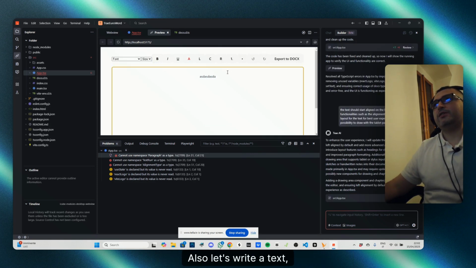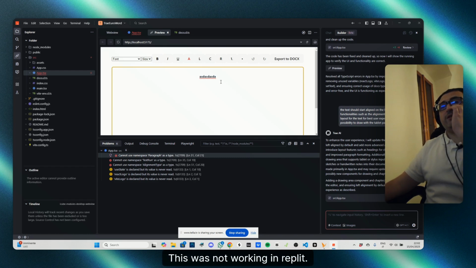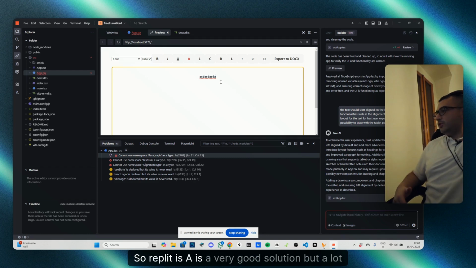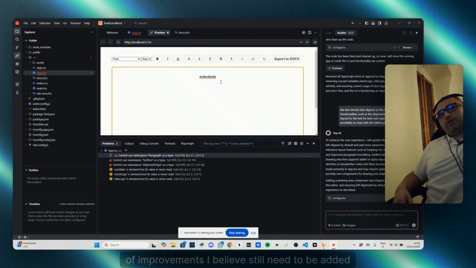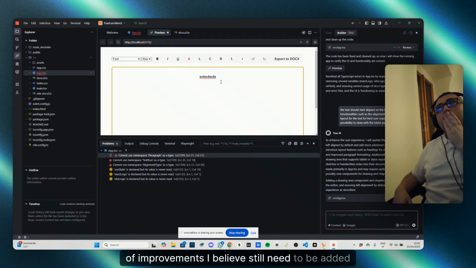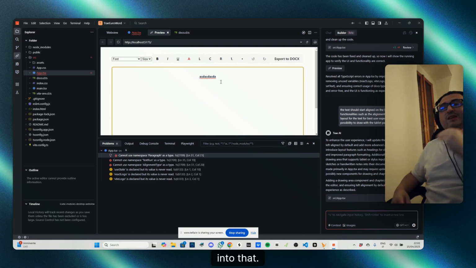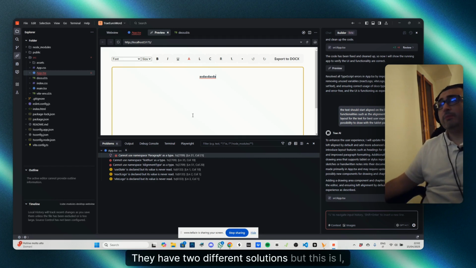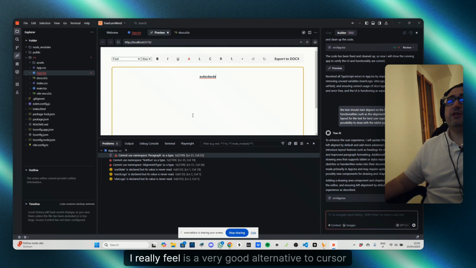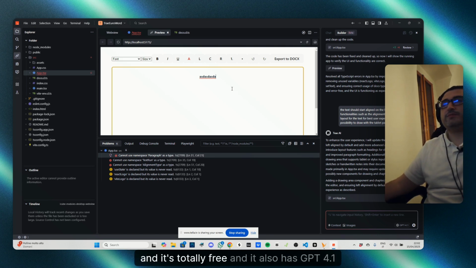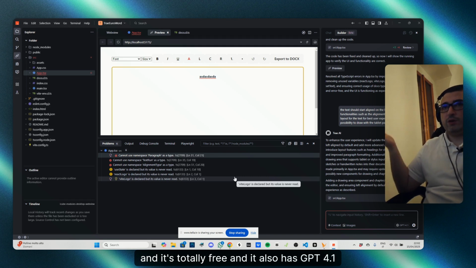Also, let's write a text. Let's make it bold, and it works. This was not working in Replit. So Replit is a very good solution, but a lot of improvements, I believe, still need to be added into that. They're two different solutions, but I really feel this is a very good alternative to Cursor, and it's totally free. And it also has GPT 4.1.